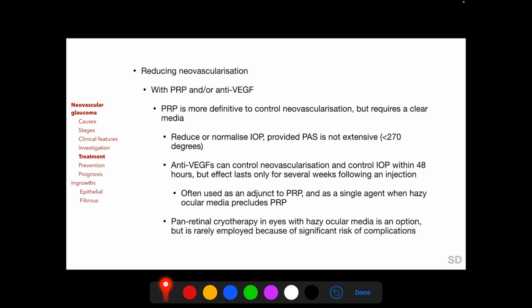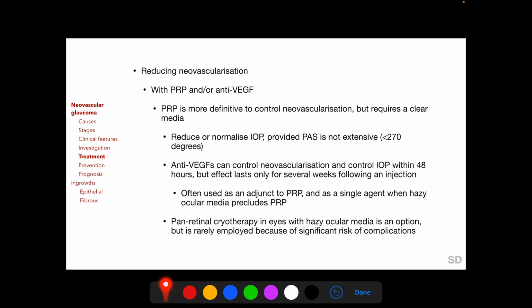And neovascularization can be controlled in the majority of patients with neovascular glaucoma who have retinal ischemia with pan-retinal photocoagulation and/or anti-VEGF injections. Pan-retinal photocoagulation is the more definitive way to control neovascularization, but it requires a clear media.